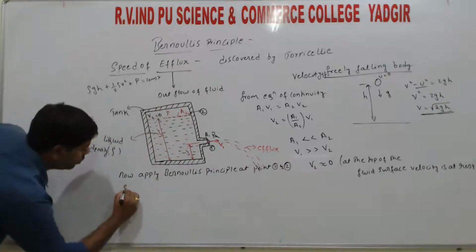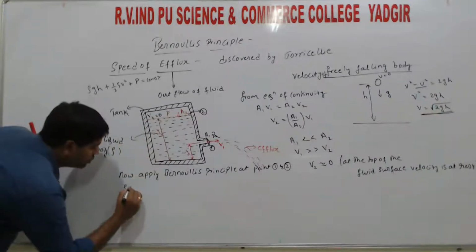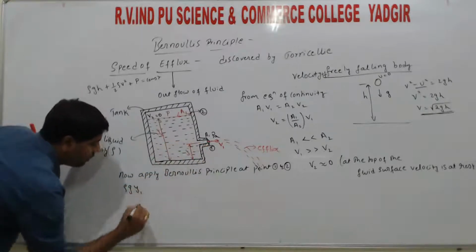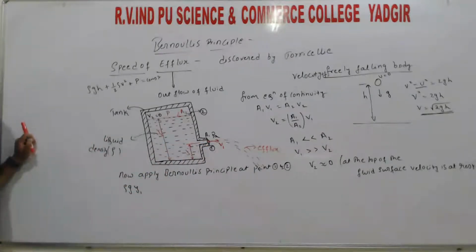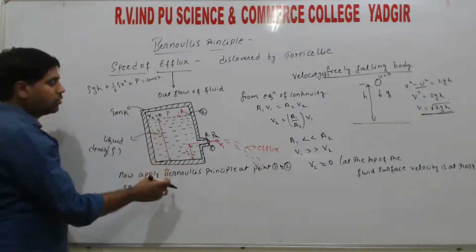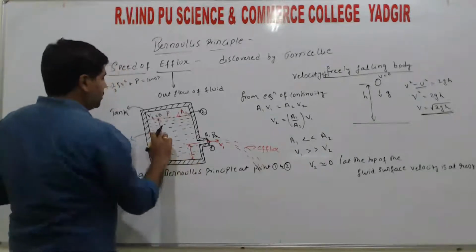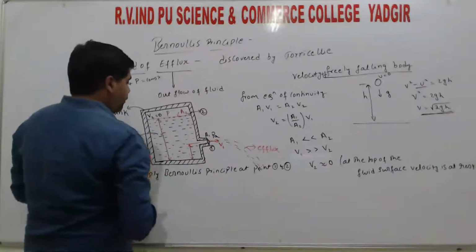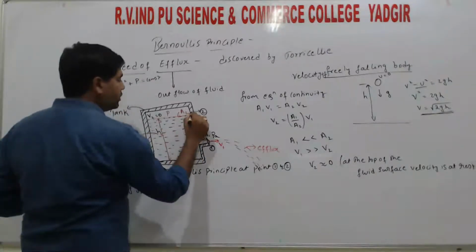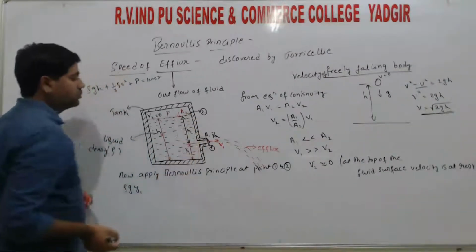So now at point 1, the density rho, the fluid is constant, so rho g, and the height from the bottom of the tank, that is y1, rho g y1. We can take it as y1 or h1, h2. So here we will take h1, h2, and this difference is h, right?